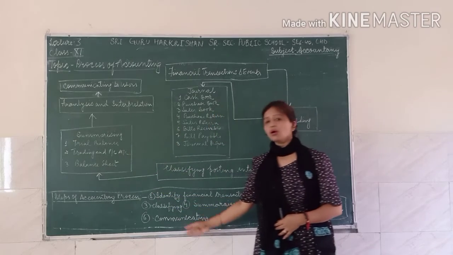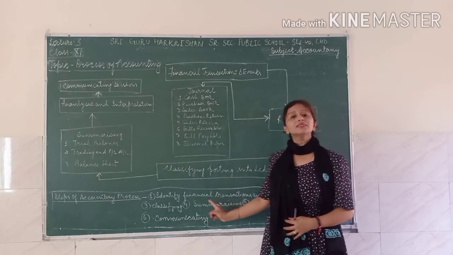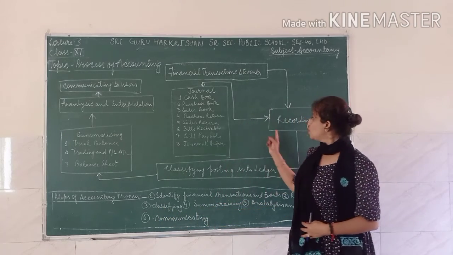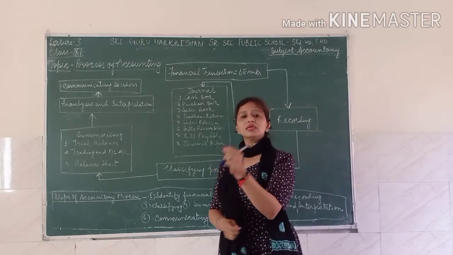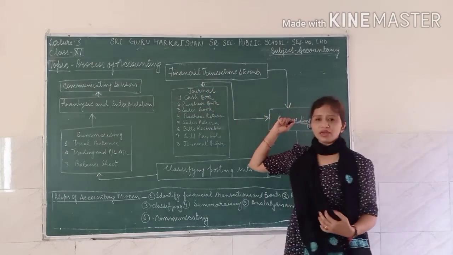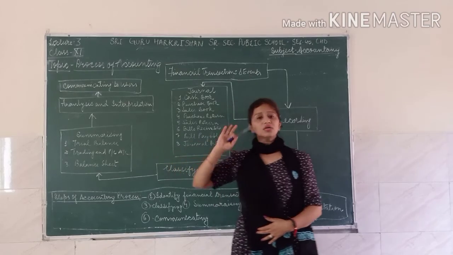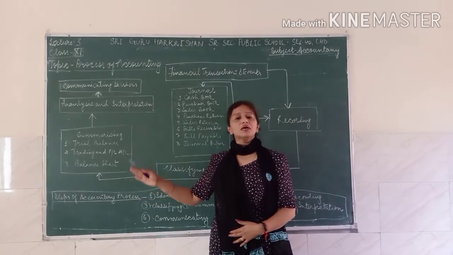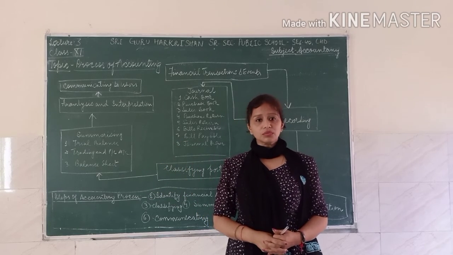So this is all related to the process of accounting, and in this process you can't skip any of the steps. When you are doing the accounting process, no step can be skipped, because it is just like a thread. You can't skip any thread from here. So from the identification of financial transactions to communicating to the users, whatever steps come in between, you have to follow all. So this is all about the process of accounting.